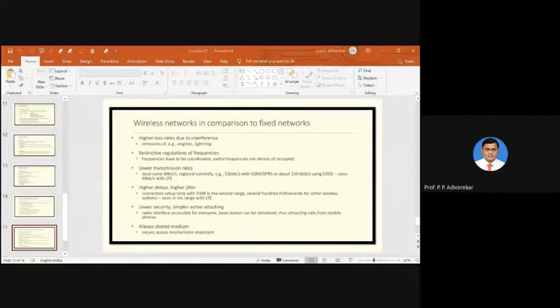But in mobile communication or wireless communication networks, there are higher chances of loss of data due to interference from atmospheric conditions, like sometimes lightning is there, rain is there, noise coming from outside or the atmosphere. Those are certain limitations.